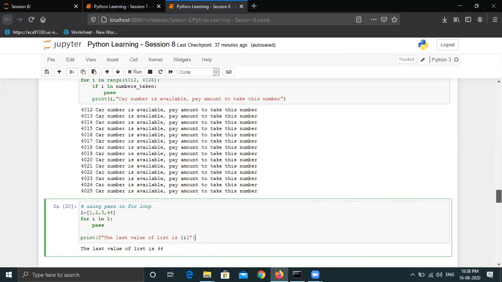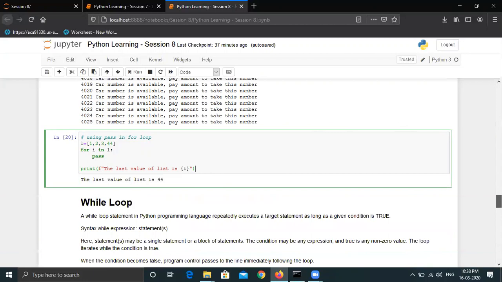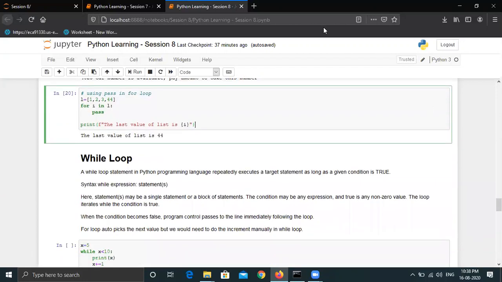So any questions on any of these keywords, break, continue, and pass? This can be a boring session today, but these are important keywords that we need to discuss. Any question from anyone? Or are people sleeping today?